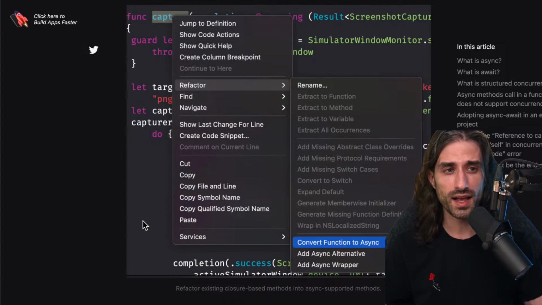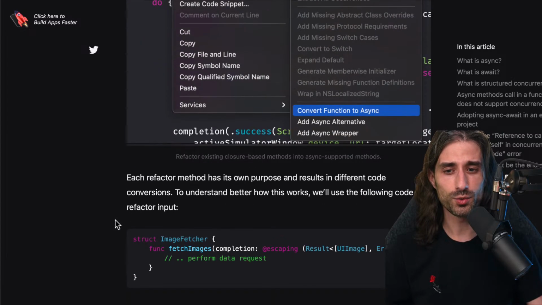And by the way, since the release of Swift 5.9 and macros, there are also macros that exist in order to create either an async version of a completion handler based function, or a completion handler based version of an async function. Basically, if you have one of the two, you can always create the other, because it's very easy to bridge the two worlds together.